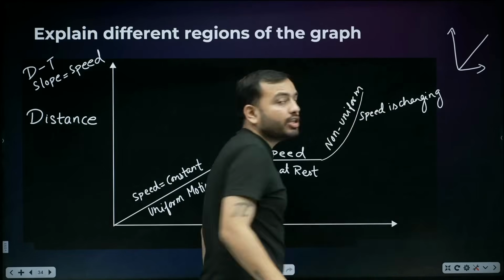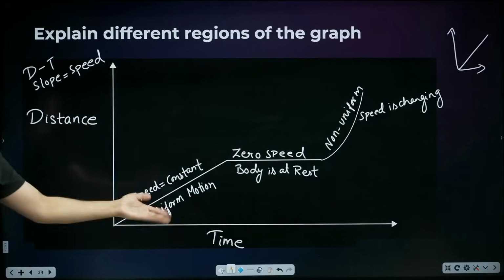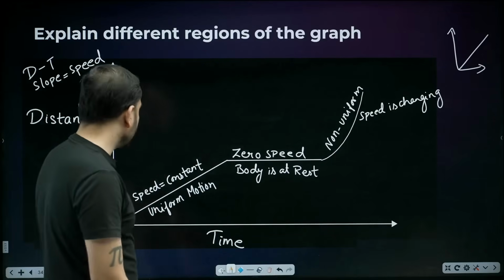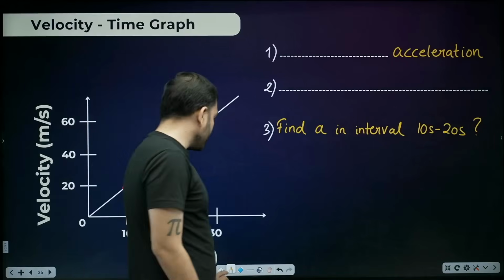Non-uniform. First second 10 meter, next second 20 meter, next second 30 meter. Clear now? Beyond this, nothing more can ever be asked. Everything is covered. Let's move forward. Alright. Next is the velocity time graph.